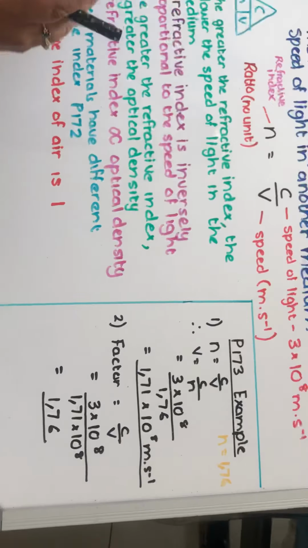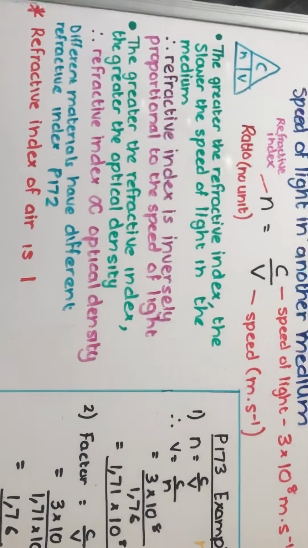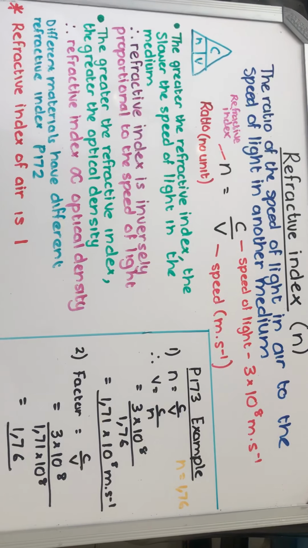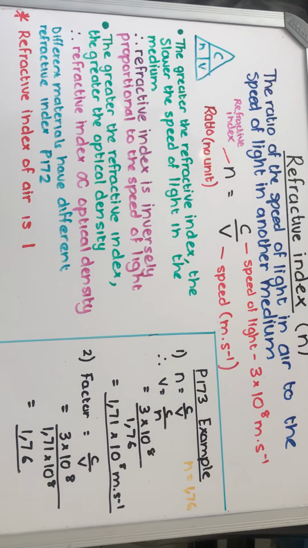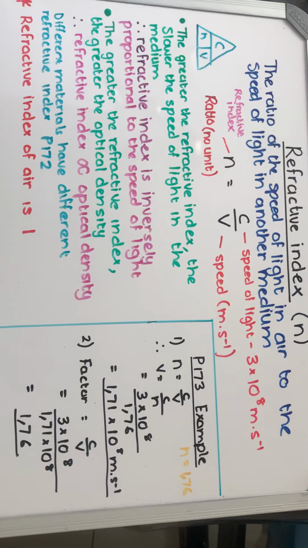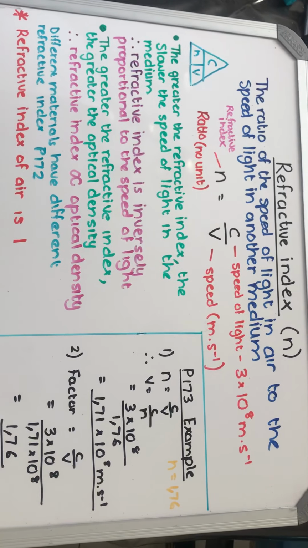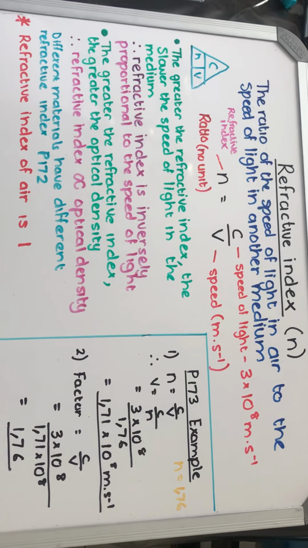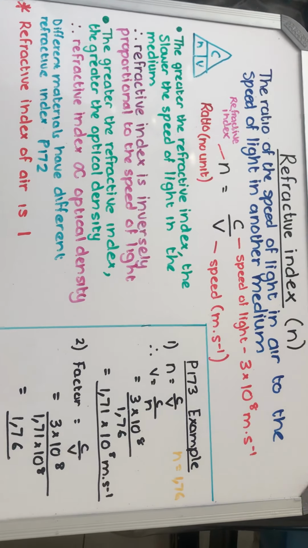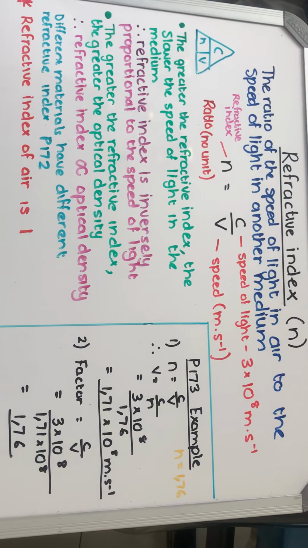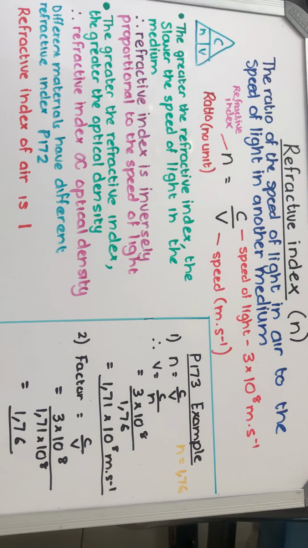Right, your homework for today. Please turn to page 171 of your textbook. There is an error in the fourth line. It should read, from the optically less dense medium to an optically more dense medium. Then please read through the refractive index from page 172 to page 173 and complete question 1 to 4 from exercise 10.